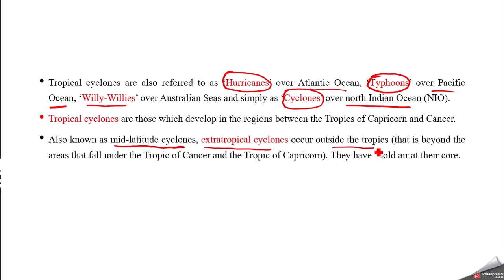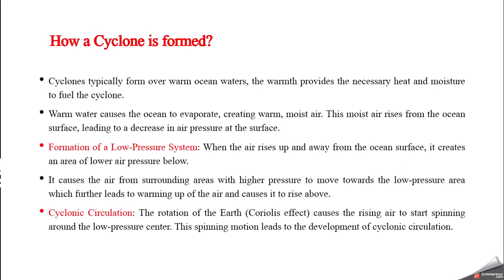They occur outside the tropics, and they have cold air at their core. So this is what we have to remember here. In case of tropical cyclones we have warm air, or in case of extratropical cyclones it is cold air at their core.